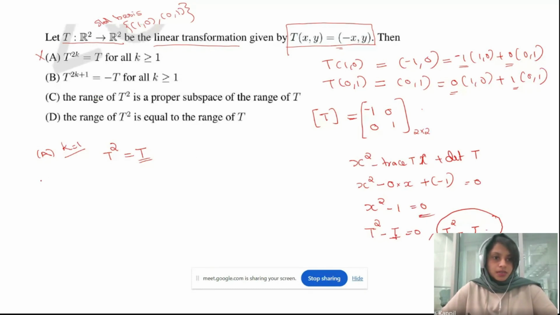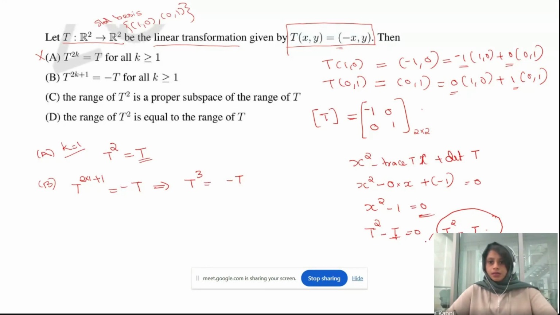And now look at option B, the same way. Let's put k equal to 1 here. What will be the answer? T to the power of 2 times 1 plus 1 is equal to minus T, which implies T to the power 2 plus 1, T cubed, is equal to minus T. But what will T cubed be? Multiply both sides of T squared equals I by T, and it should be simply T. But according to the option, it is minus T. Both are not the same, which means option B is also not correct.